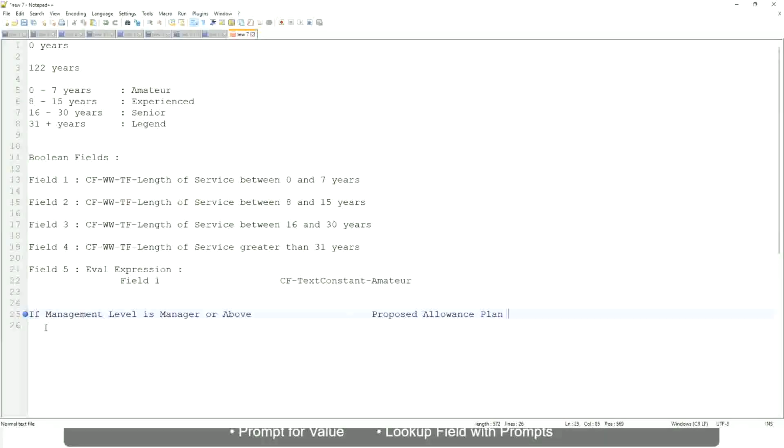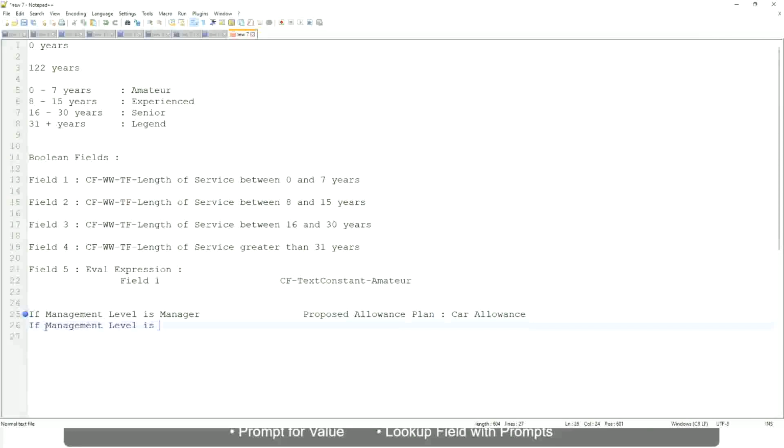We are going to find out what allowance plan we are going to propose for the new managers. So the proposed allowance plan will be, let's say, car allowance, if the management level is, let's say, only manager.